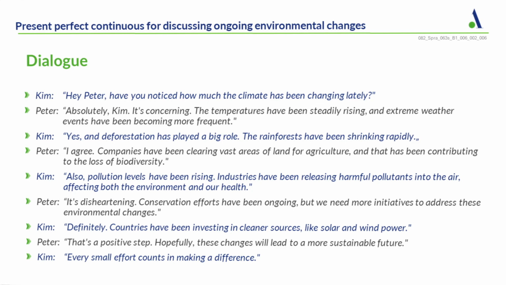The rainforests have been shrinking rapidly." "I agree. Companies have been clearing vast areas of land for agriculture, and that has been contributing to the loss of biodiversity," Peter says. Then Kim continues, "Also, pollution levels have been rising. Industries have been releasing harmful pollutants into the air, affecting both the environment and our health."